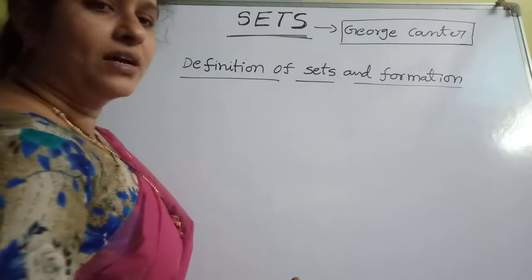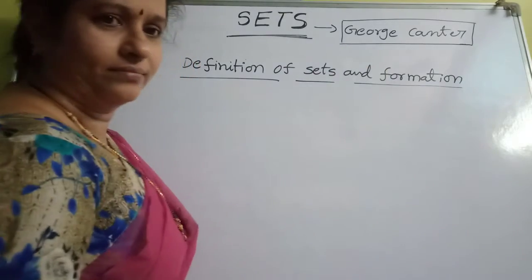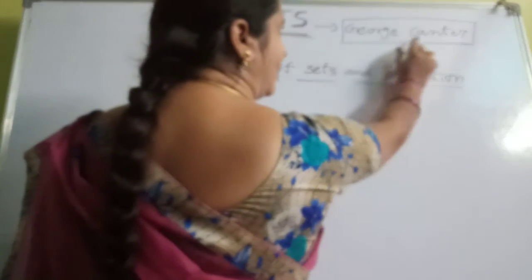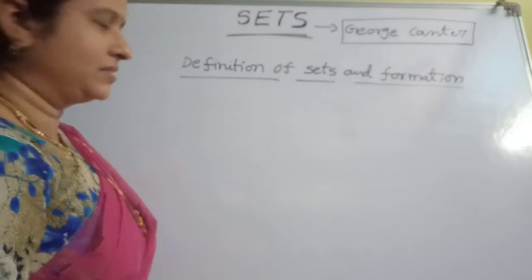The set theory was developed by the mathematician George Cantor. So, what is the definition of sets?